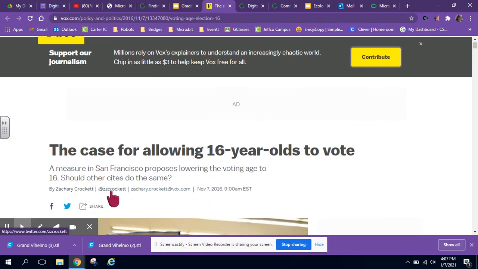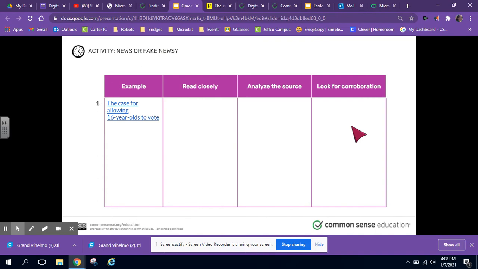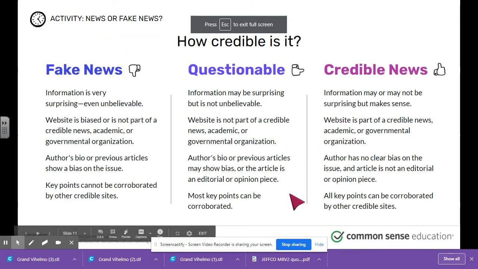There's Zachary Crockett wrote this, and there's his email. But again, doesn't look super credible to me. I would go to Google and see if you can find another article that corroborates it, that has a stronger reputation, someone like a news outlet. So again, that's one of the ways you could find out if it's credible.